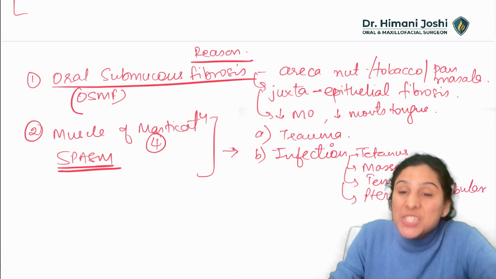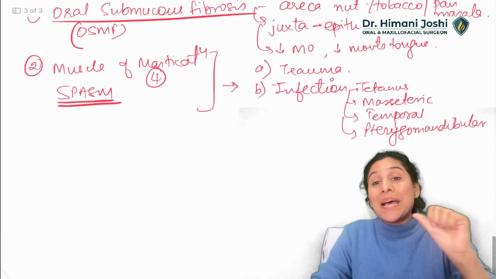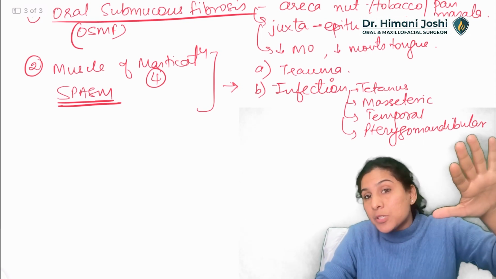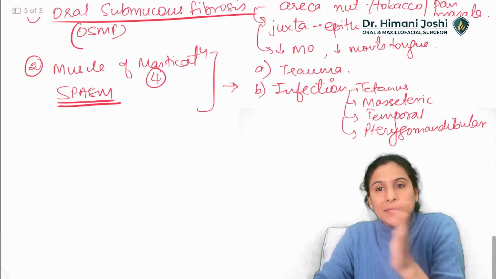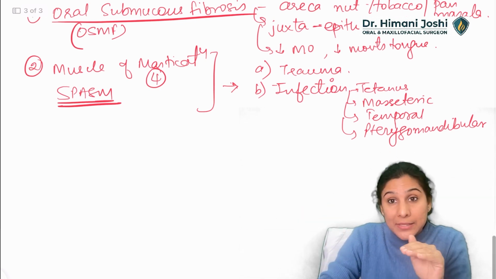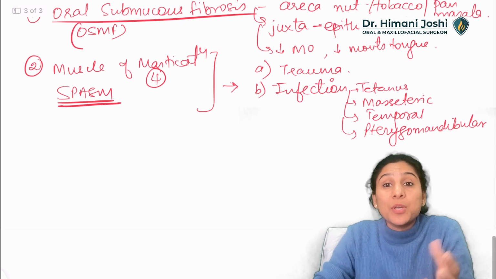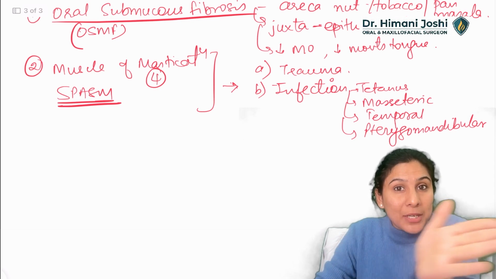So these are the common spaces which are involved in the dental space infections. Masseteric or submasseteric space, temporal, subtemporal, deep temporal spaces involving the temporalis muscle, and pterygomandibular space. Pterygo means involving the pterygoids, medial pterygoid and lateral pterygoid. Pterygomandibular space. So whenever you give an inferior alveolar nerve block, you give it in the pterygomandibular space.